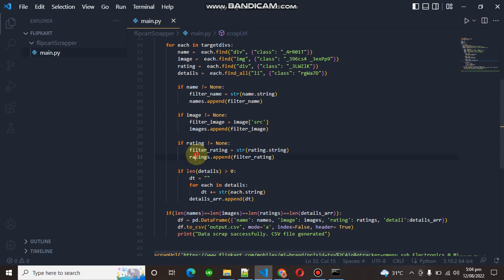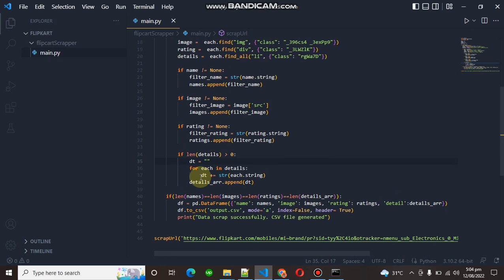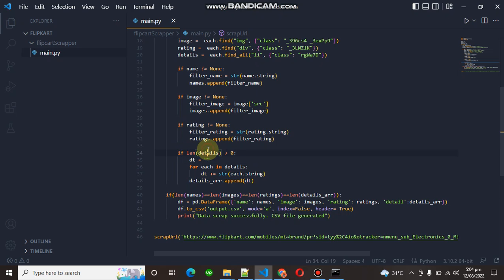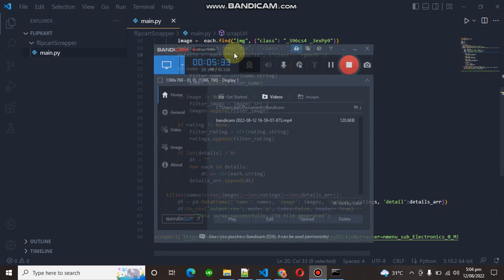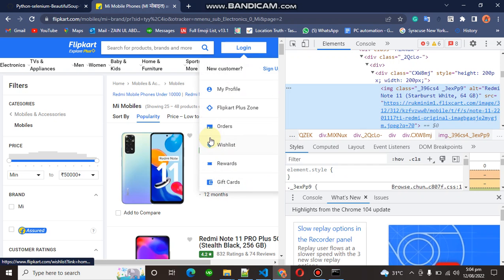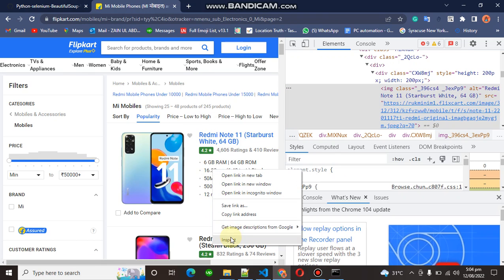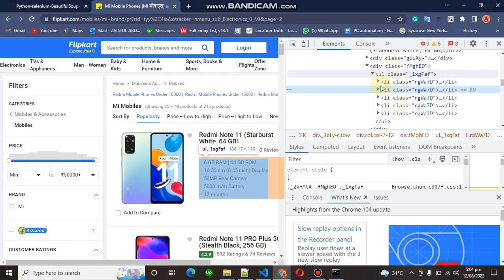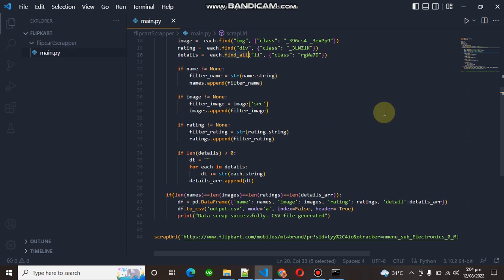Now in the last part, the details, in the details I'm going to find all the li. Why am I finding all li? Because details are present in a ul tag and it has li items, so I'm finding all the li which have this class name.